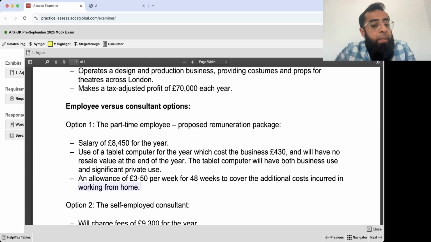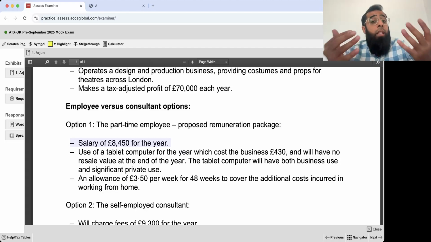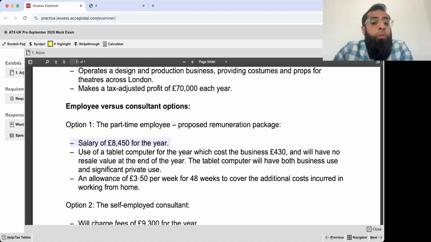Now, see, you are paying the salary. Being the employer, see, Arjun is the employer, Arjun is not an employee. Being the employer, on the salary, you have to think about class 1 employer NIC.